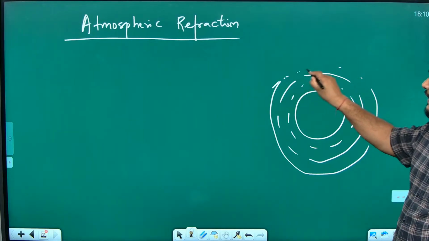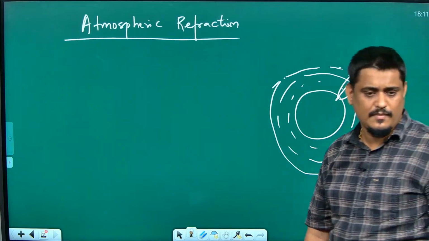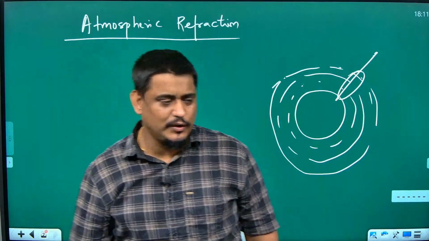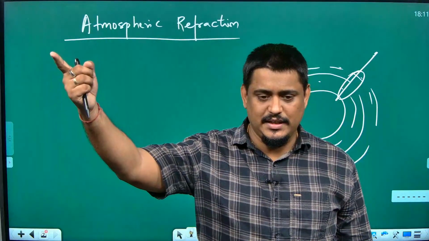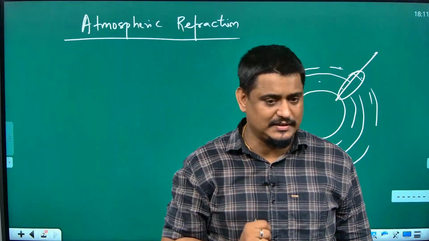So, whenever the sunlight is coming or any light is coming from outside, the light has to cross all these layers and come. Are you getting my point? So, if you are seeing a star, how are you able to see the star? Because light from the star is reaching your eyes.